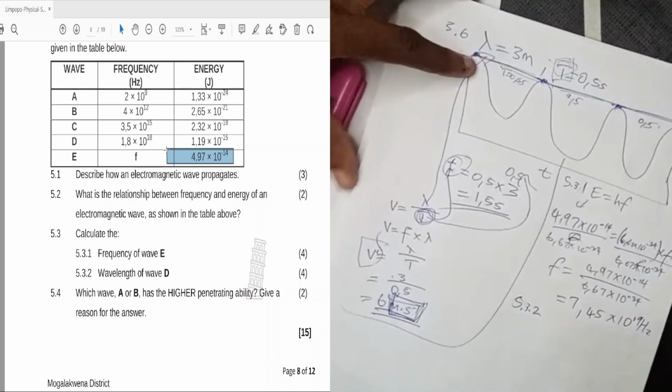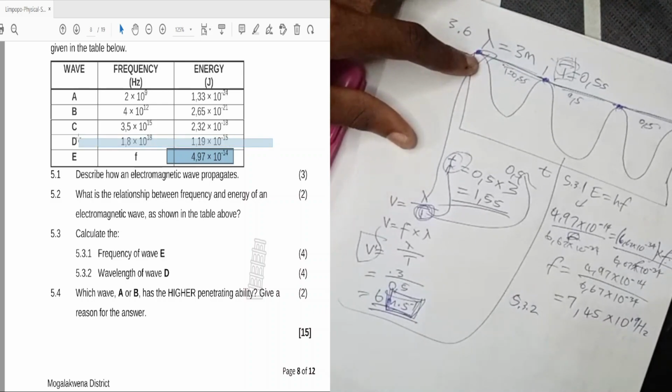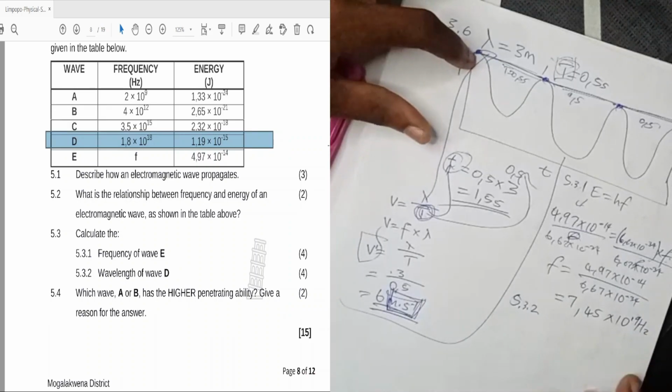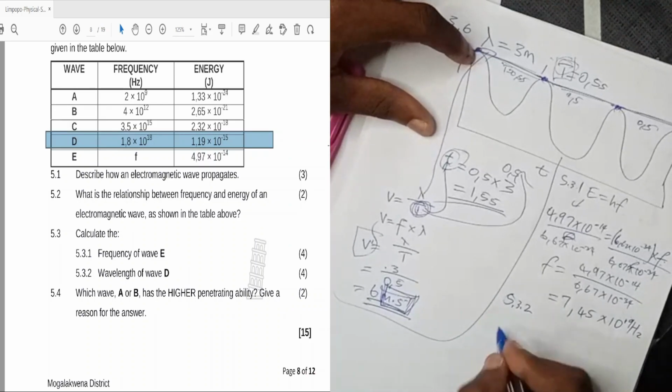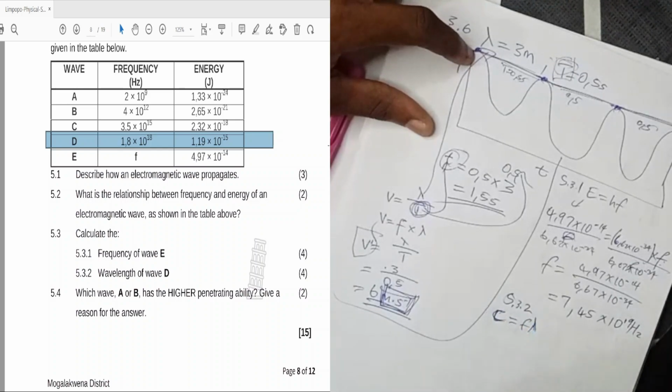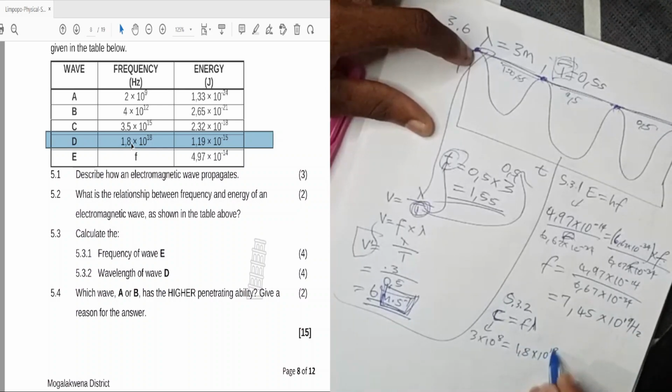Then 5.3.2, wavelength of wave D. So what do we have? We have frequency and we have energy. We can use two options. We can either use c equals f lambda, or f wavelength, where c is 3 times 10 to the power 8. For f, we choose the one from the table, which is 1,8 times 10 to the power 18.